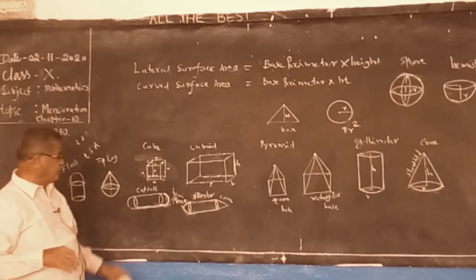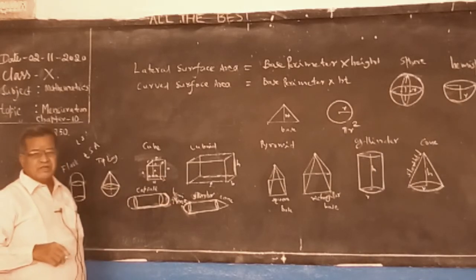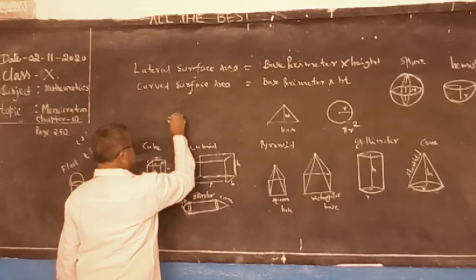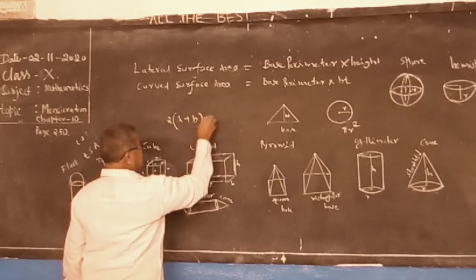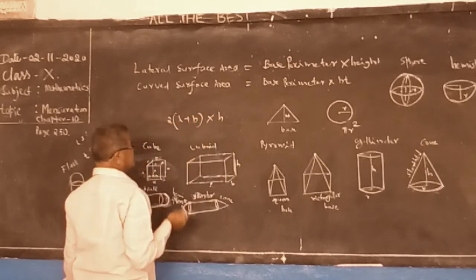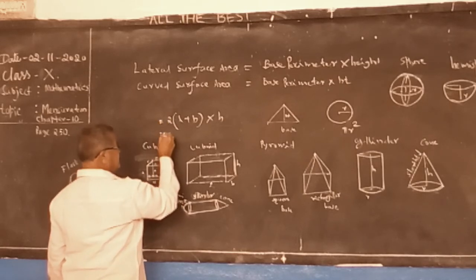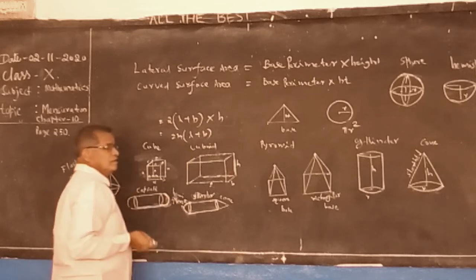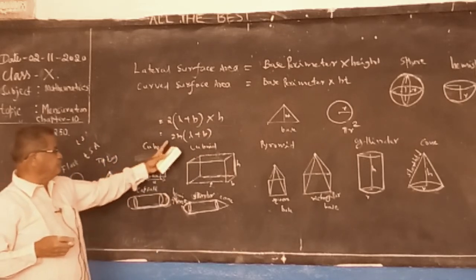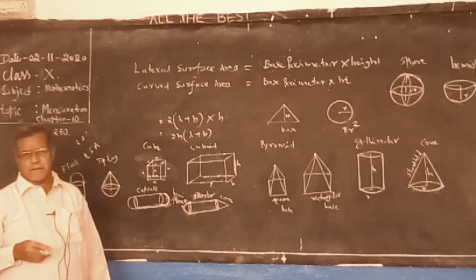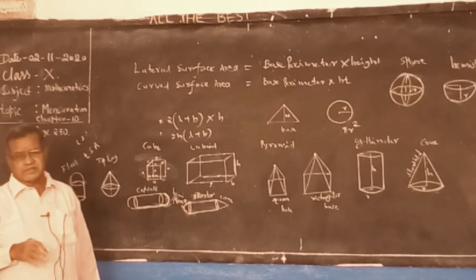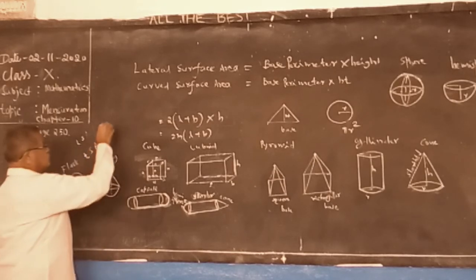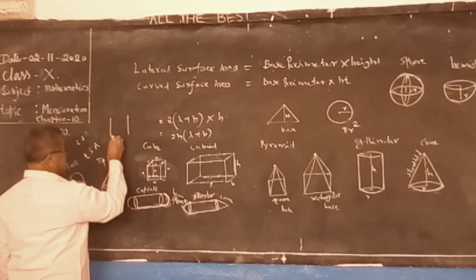Like that, if it is a cuboid, what is the perimeter? We know the perimeter is 2(a plus b) into height h. So 2h(a plus b) is the lateral surface area. Suppose you want to find the CSA of a cylinder.